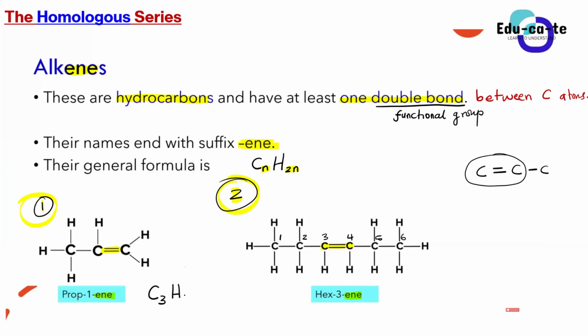6. Yes, we're supposed to find 6 hydrogens, because this general formula says if we have a certain number of carbon atoms, the number of hydrogen atoms must be twice the number of carbon atoms. You also do mathematics, guys, so I'm sure you're not surprised by these subscripts. In an alkene, not in every other compound, to find the number of hydrogen atoms, you must multiply the number of carbon atoms by 2.